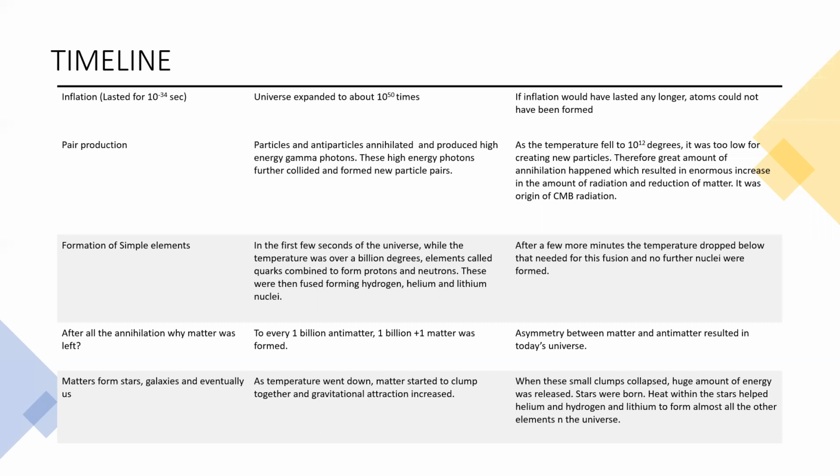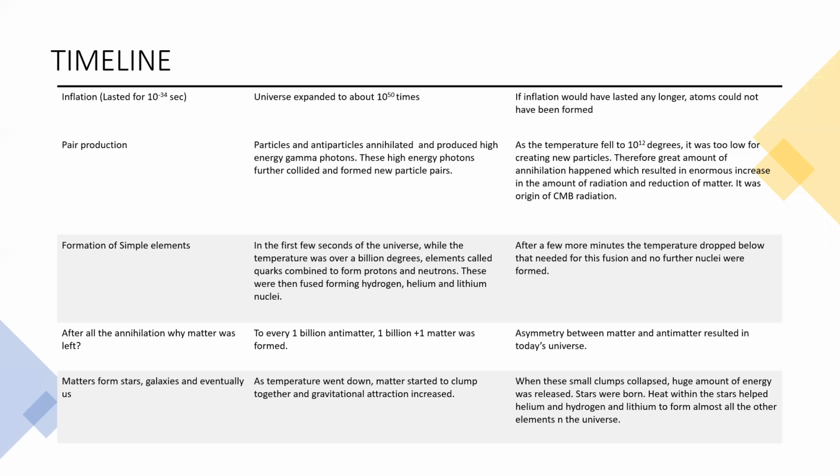As the particles and antiparticles, or matter and antimatter, kept annihilating, after all the annihilation, why was some matter left? Big Bang theory suggests that for every 1 billion antimatter, 1 billion and 1 matter was formed. There was an asymmetry in the formation of matter and antimatter, which resulted in today's universe. So after all the annihilation, no antimatter was left. What was left was only matter, and that is what has created our universe.